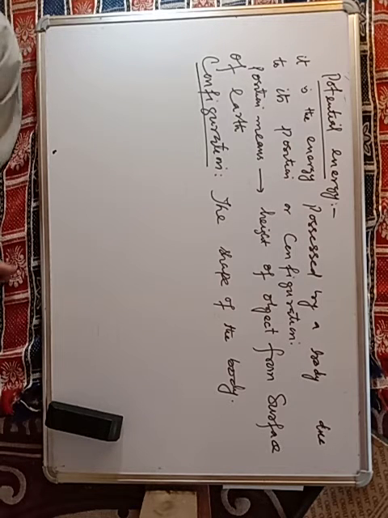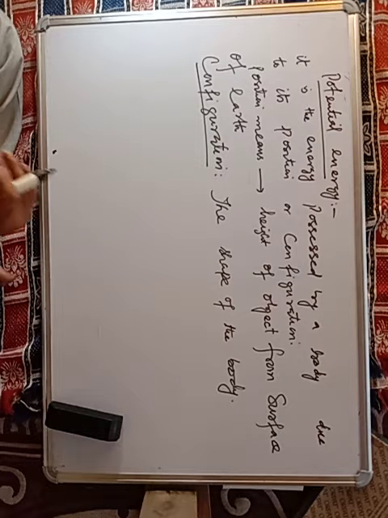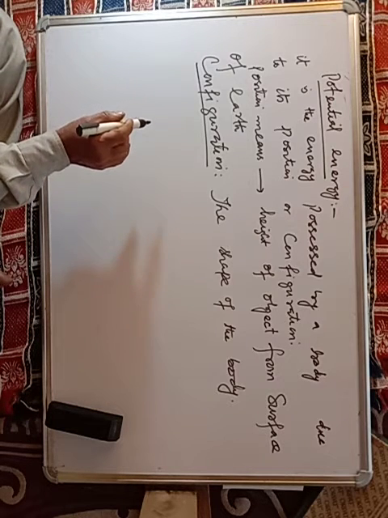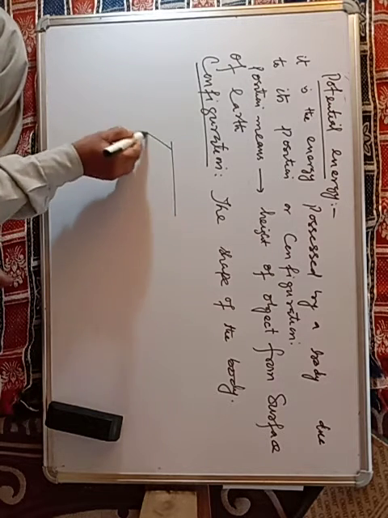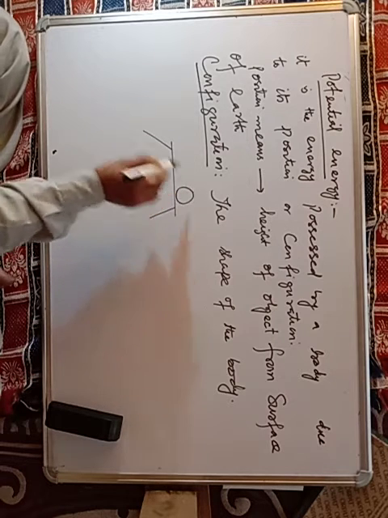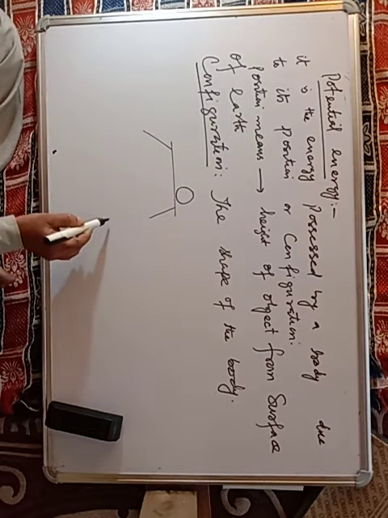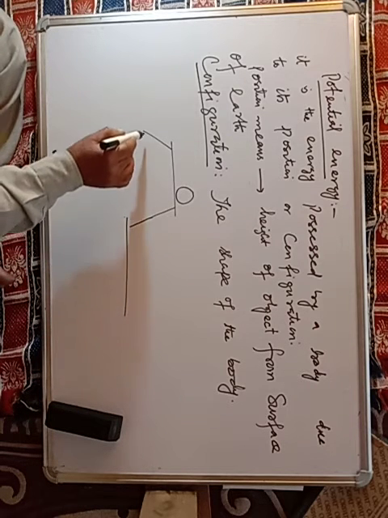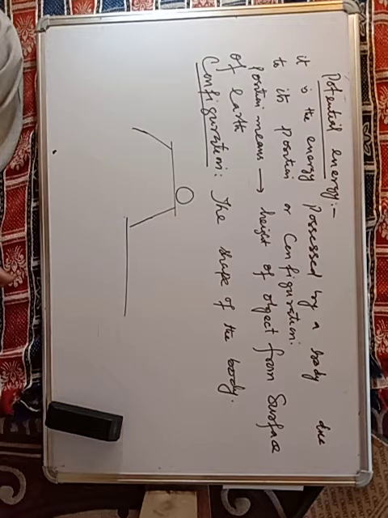So here we can say it must be of the two types then. One is due to the shape of the body, and another due to the position of the body. तो हम एक एग्जाम्पल यहाँ पे लेंगे. चलो हम एक सिस्टम को कंसिडर कर लेंगे. एक टेबल यहाँ पे लेंगे, टेबल पे एक बॉल को रखेंगे, and it is at a certain height from the surface of the earth.